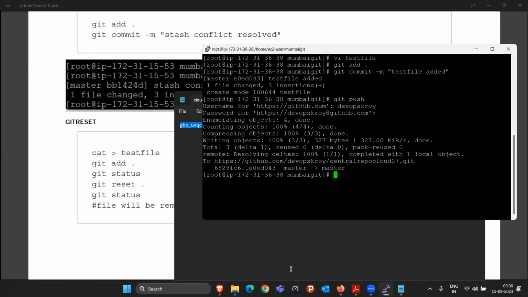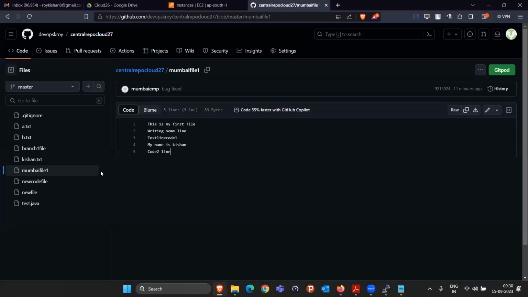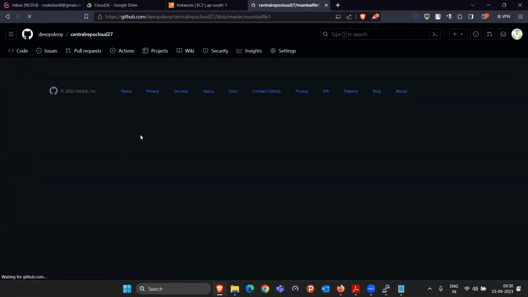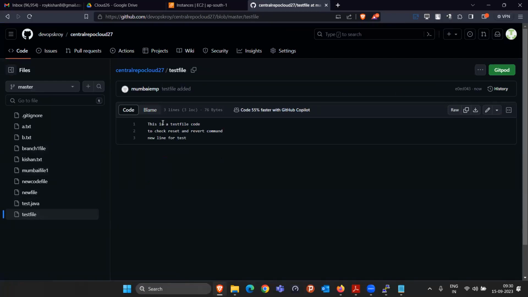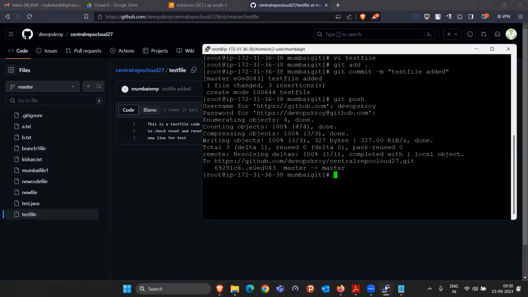So now what we have done is we created a file with the name test file, and this is the test file code. We wrote all these things. Currently I showed you that if you move the file to the staging area, you can still do the changes, and you can get it back to the working space, right?